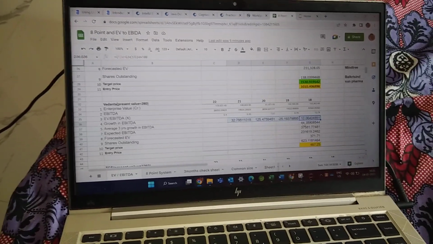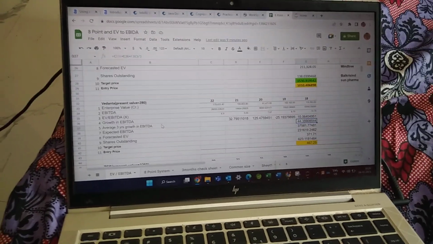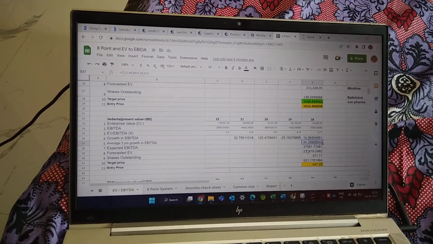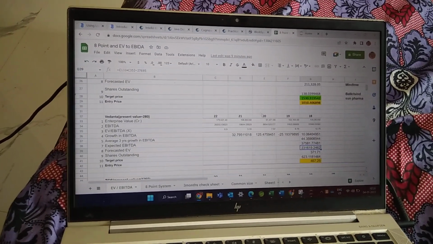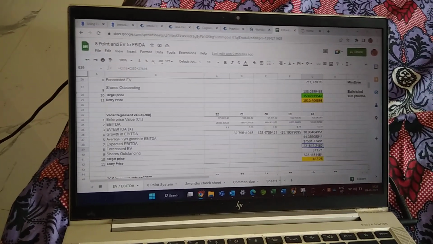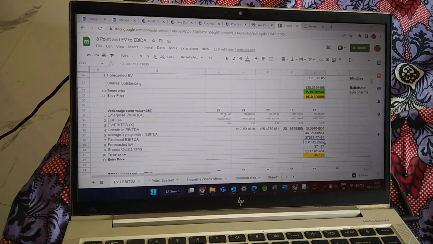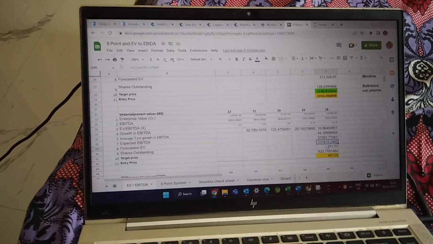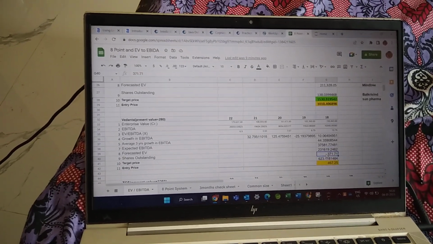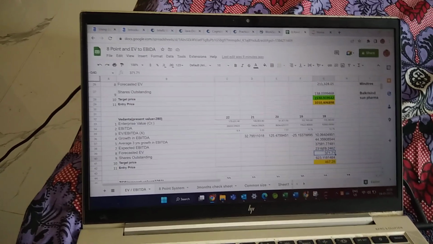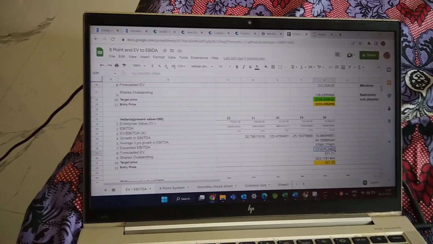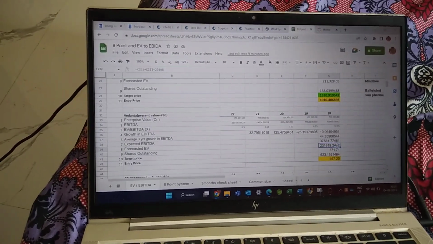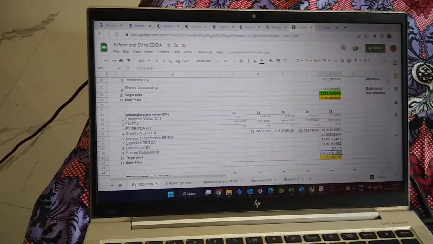We need to take the average of 3 years growth in EBITDA, and we can forecast the EV in 2023. All the steps are explained in the project report as well. We then divide the forecasted EV by the shares outstanding, so that we get the target price.